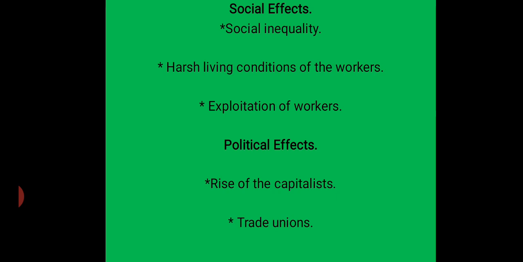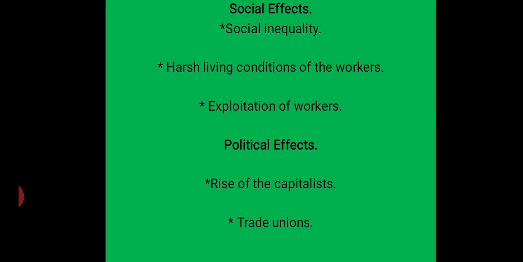Next, trade unions. When the capitalist class began to exploit the workers, the workers wanted to protect themselves from that exploitation. They united and organized themselves into trade unions to fight for their rights and better working conditions. The trade unions faced very strong resistance from the employers. In many countries, the clash between the trade unions and the capitalists led to bloodshed. The struggle of the trade unions was very long and arduous.